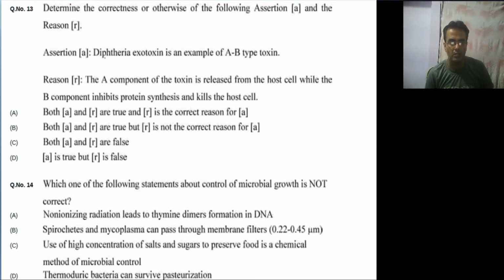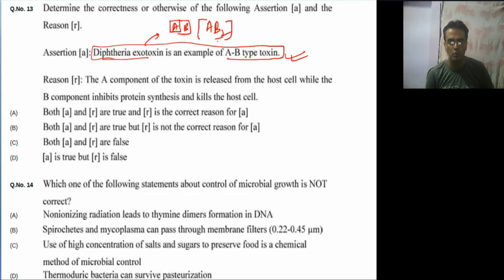Assertion: diphtheria exotoxin is example of A, B type toxin. This is a true statement because diphtheria releases the exotoxin which is made up of two subunits of protein, A and B. B is two copies of identical subunits, so it is something like AB2. Now the reason says the A component of toxin is released from the host cell while the B component inhibits the protein synthesis and kills the host cell.